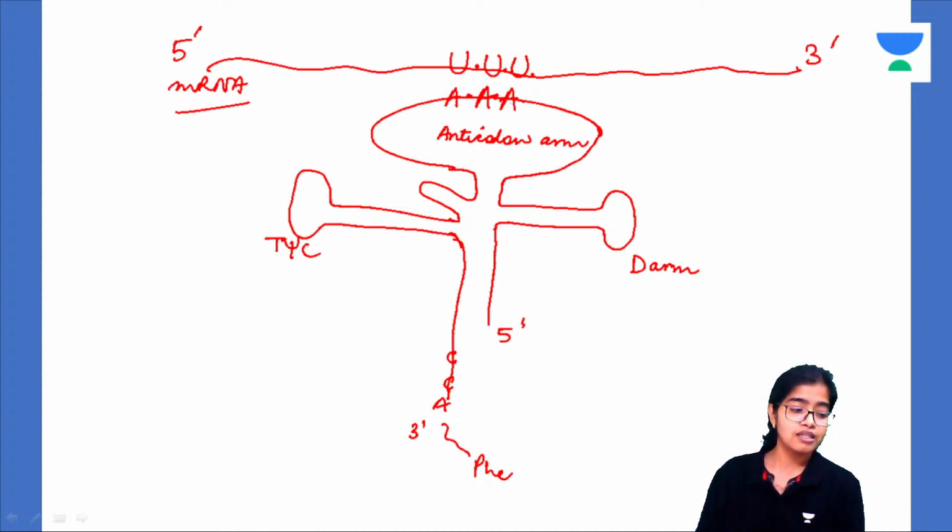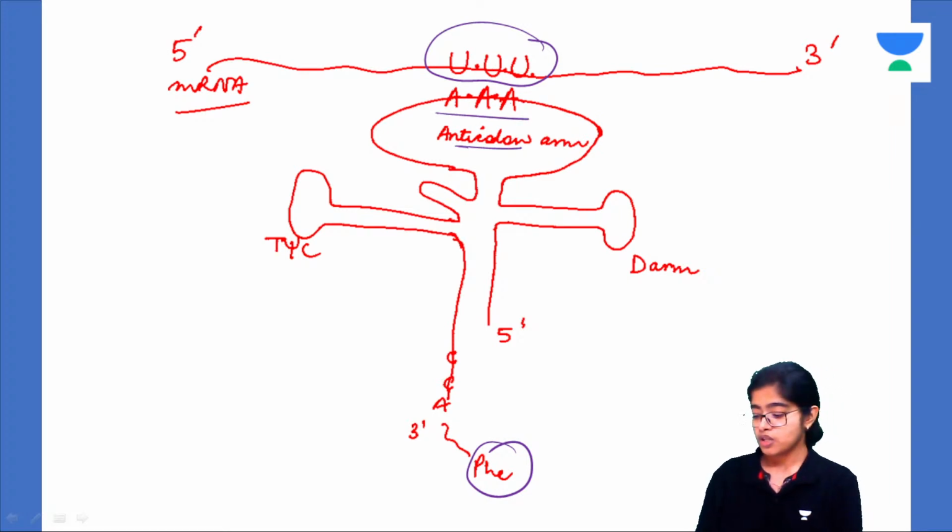The amino acid that is coded for by this codon, and this is phenylalanine. UUU is phenylalanine. So this tRNA anticodon arm containing AAA is going to recognize UUU of the mRNA, and it is going to attract the phenylalanine amino acid, which is coded for by UUU.